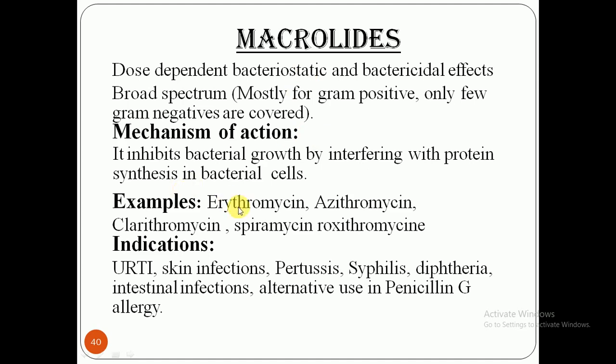The classical example is erythromycin. Macrolides include erythromycin, azithromycin, clarithromycin, roxithromycin, etc. Now the clinical uses of macrolides: they are used in the treatment of urinary and respiratory tract infections, skin infections, pertussis, syphilis, diphtheria, intestinal infection, and as an alternate in penicillin G allergies. Some patients are allergic to penicillin, so you can use an alternate drug.